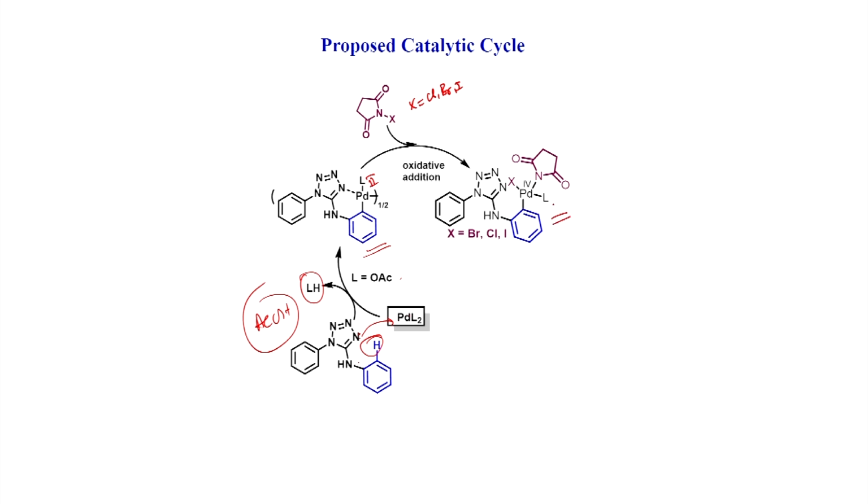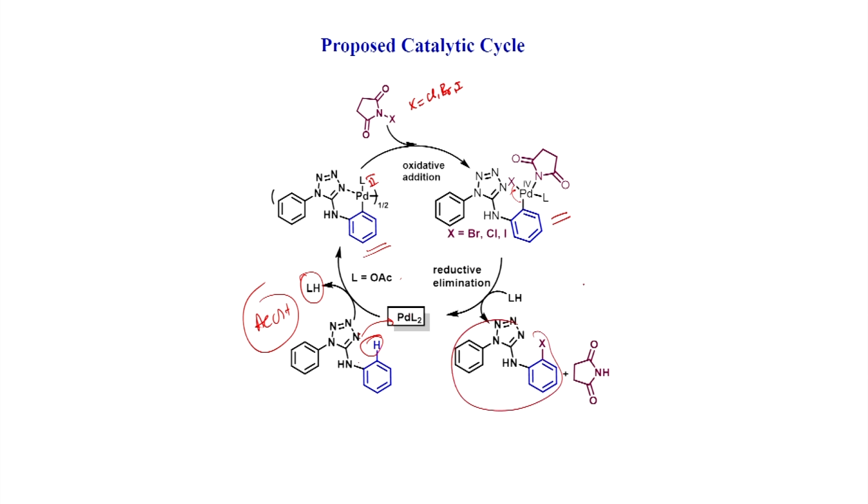Once you form this intermediate, now this can give the product by reductive elimination, and you will be able to form the halogenated compound. And so, you have one molecule of acetic acid, and then you can regenerate the palladium acetate to complete the catalytic cycle, where you generate this byproduct. And this is a recent advance you can see here.